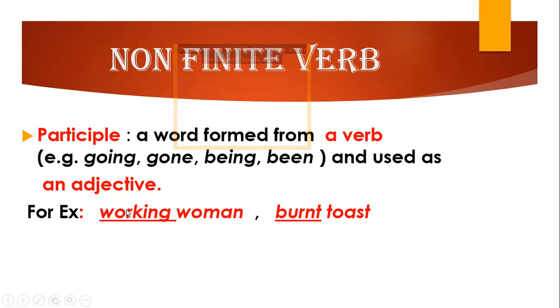The verbs which function as an adjective in a sentence are called participles, and under non-finite verbs, this type is participle. In the example, you can see "working woman." Work is a verb. We have added ing with it, and it is describing a woman. So it is working as an adjective. "Burnt toast." Now, toast is a noun, and burnt is telling us about the toast, and it is the third form of the verb. So, it is an adjective here. So, this is participle.